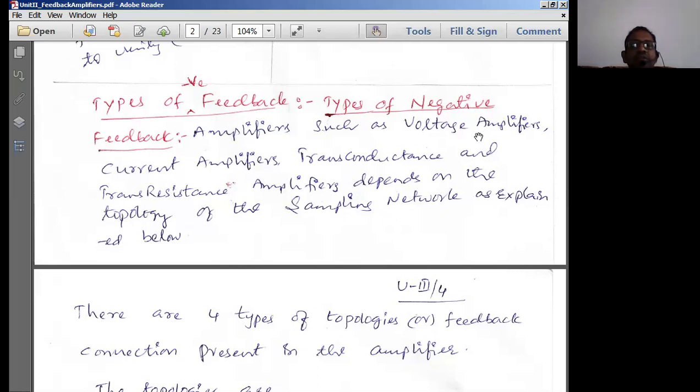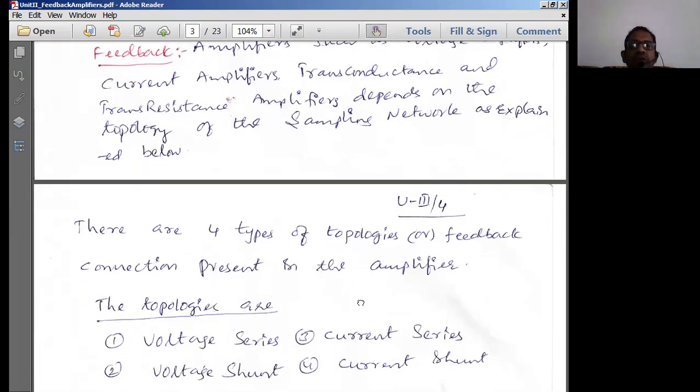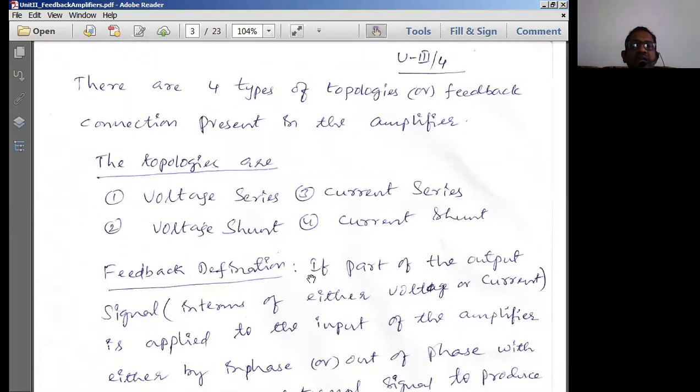And next, based on the type of topology or feedback connection present in the circuit, we normally have four types of amplifiers. Whenever we want to configure an amplifier, we normally apply feedback connections. By applying various feedback connections, we can form four types of amplifiers, such as voltage amplifiers, current amplifiers, transconductance, and transresistance amplifiers. Therefore, topologies play a vital role in understanding the type of amplifiers that are formed due to the feedback connections.